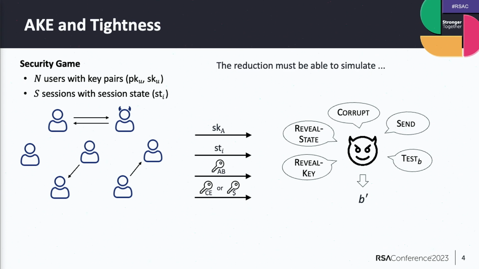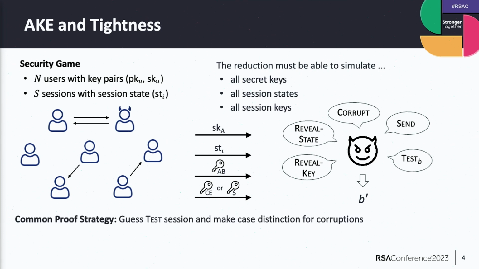The oracles can be queried adaptively, so the reduction has to know all the secret keys, session states, and also session keys. But it also has to embed the problem instance. So we run into a problem here, because how should it know which users are corrupted, which session keys are queried? And the strategy we follow here is we would just focus on one session only.